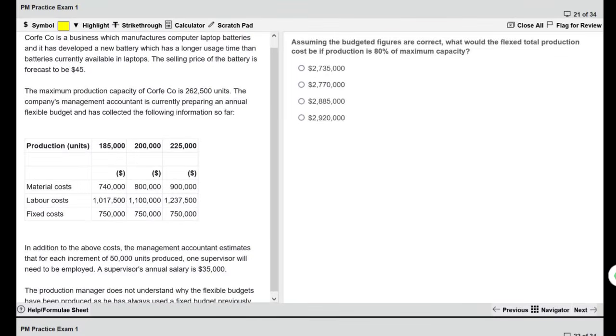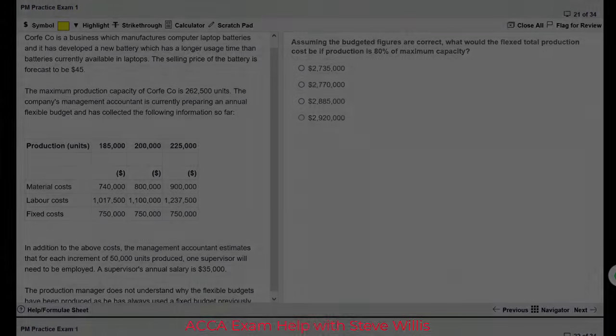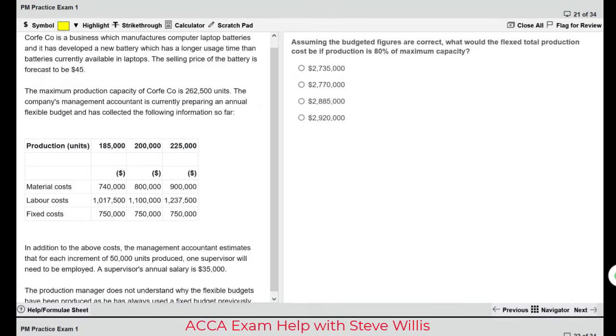Guys, I've got the question open on my screen here. Before we start, please pause the video. Try this on your own, either in the practice platform, Practice Exam 1, in the Section B questions, or from the PDF that you can find in the description of the video. Okay, pause the video, try it on your own. Welcome back. Let's do this question together.